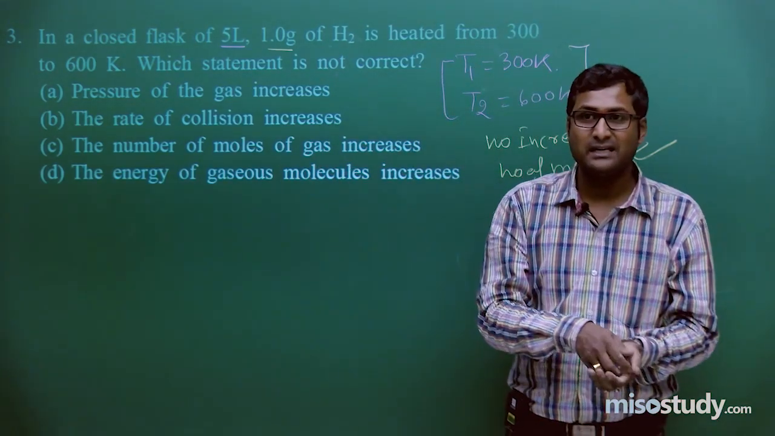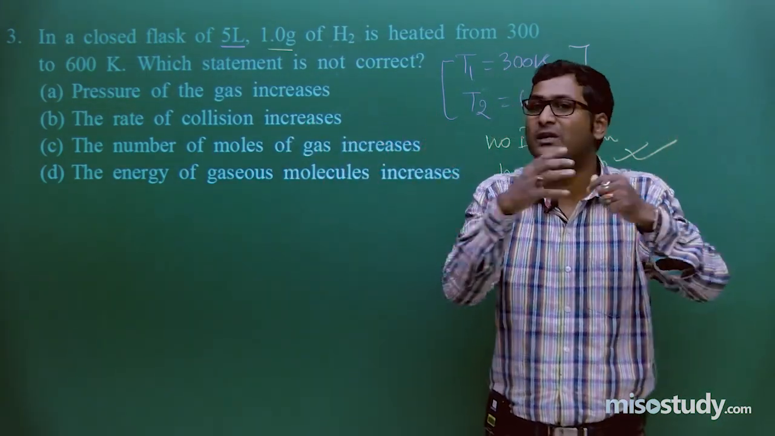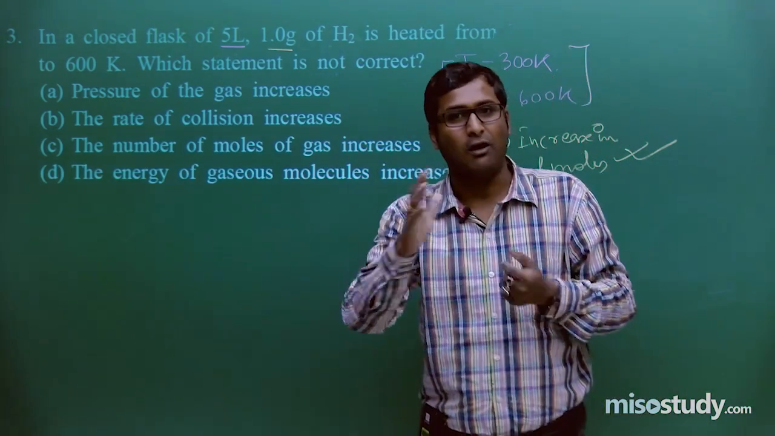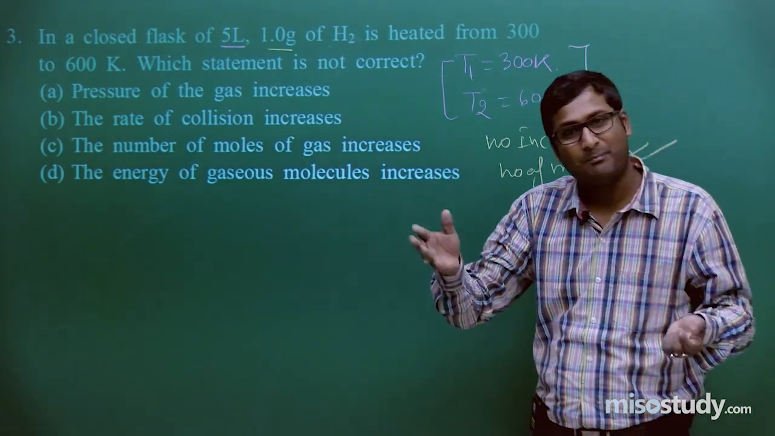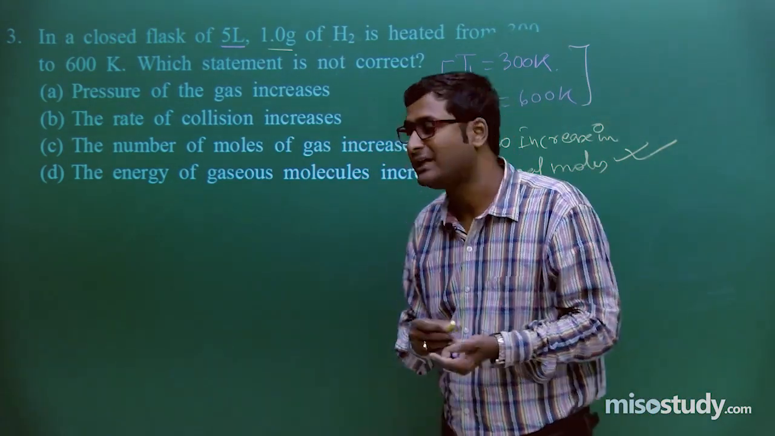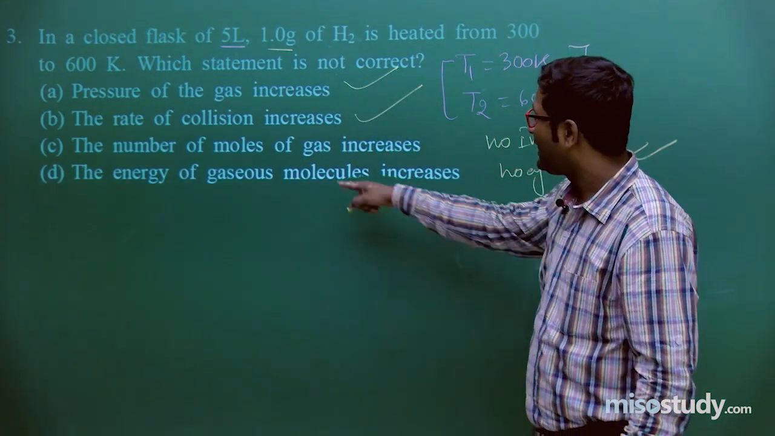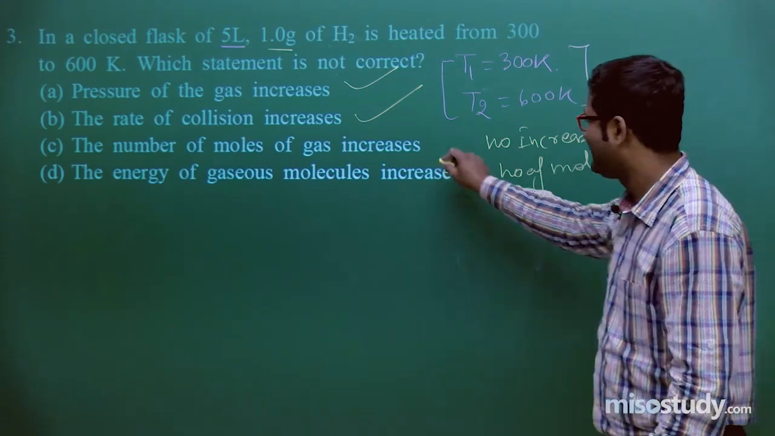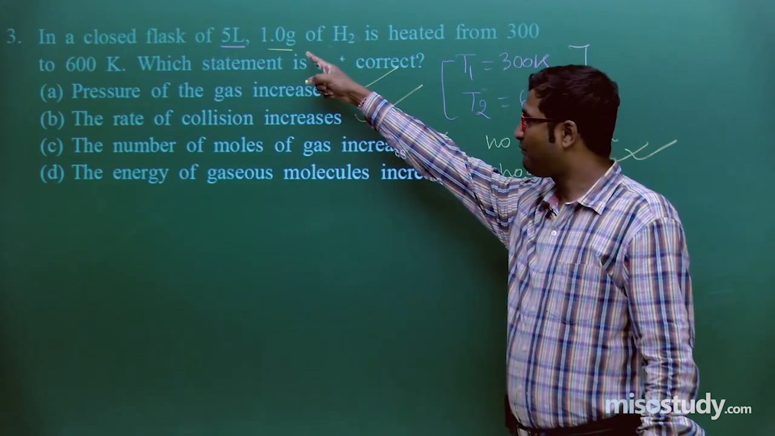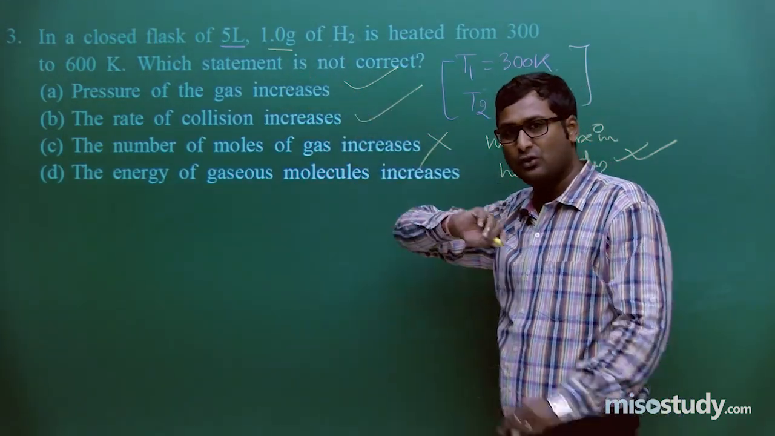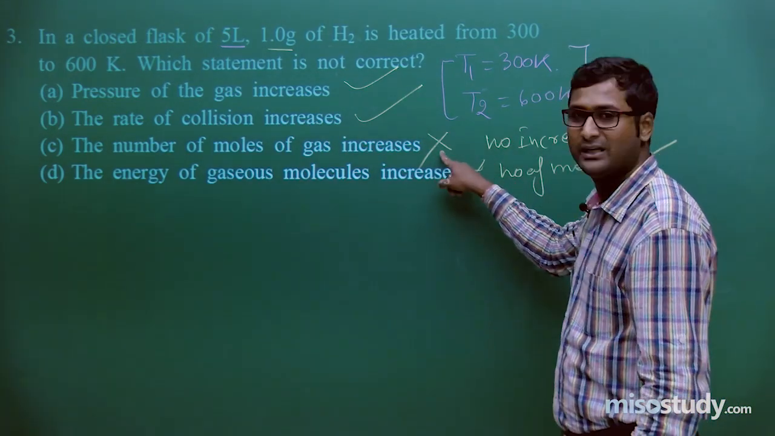And if randomness increases, the particles will move here and there, and due to this there is a collision between the particles, that is, the number of collisions also increases. If the number of collisions increases, ultimately what will happen? The pressure of the system will also increase. So in this case what will happen? Pressure of the gas increases, rate of collision increases, the number of moles of the gas increases? No, in this case the number of moles of the gas does not increase, because there is fixed volume and fixed mass. So no increment. The energy of the gas, yes, 3 is correct, but this one is incorrect.